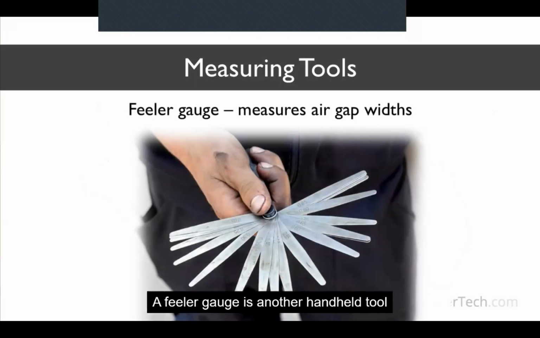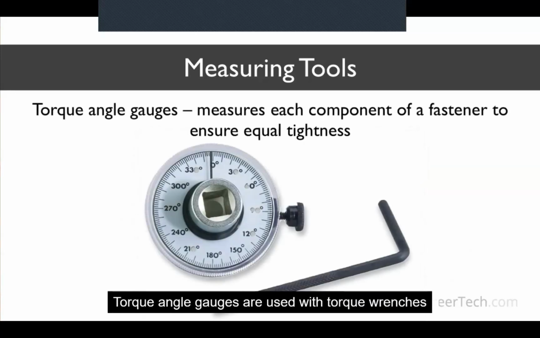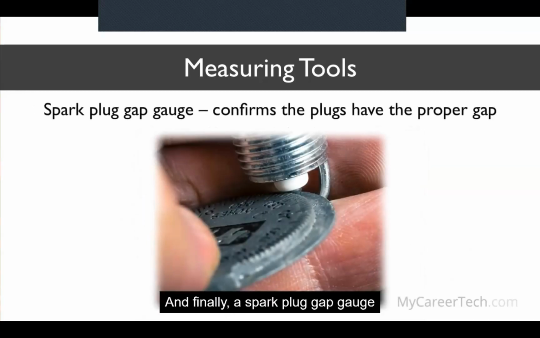A feeler gauge is another handheld tool used to measure air gap widths and clearances between moving parts with steel pieces of varying calculated thicknesses. Torque angle gauges are used with torque wrenches to measure that each component of a fastener has equal tightness. And finally, a spark plug gap gauge is used when replacing spark plugs to confirm the plugs have the proper gap, which is critical for engine performance.